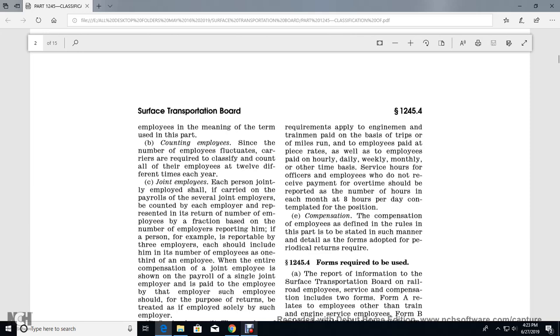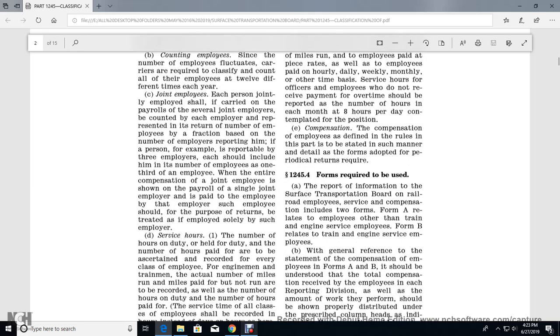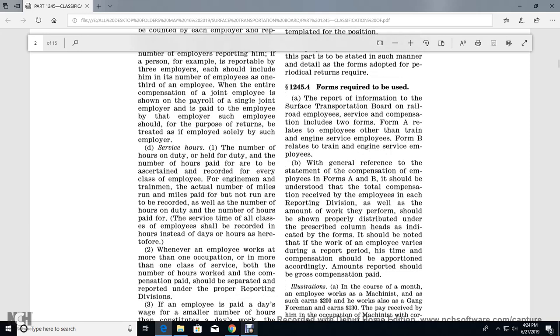Service hours. For the purpose of the return, treat an employee paid solely by the employer by service hour: the number of hours on duty and the number of hours paid. Care should be taken to be certain of the record for every class of employee, such as engineman or trainman, the actual number of miles of the run, miles paid for not running, as well as the number of hours on duty and the number of hours paid. The times of all classes of employees shall be recorded in hours instead of days. Therefore, whenever an employee works in more than one occupation and more than one class of service, both the number of hours worked and the compensation paid shall be separated.